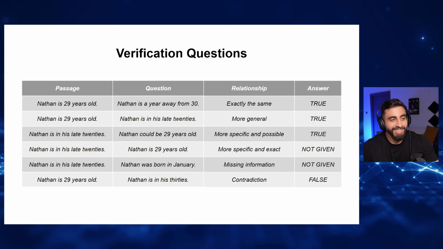Okay, so now it's clear. 3, 2, 1. 3 cases for true, 3 cases for not given, 1 case for false. It's amazing. Good. What about Isa? Yes, no, not given.